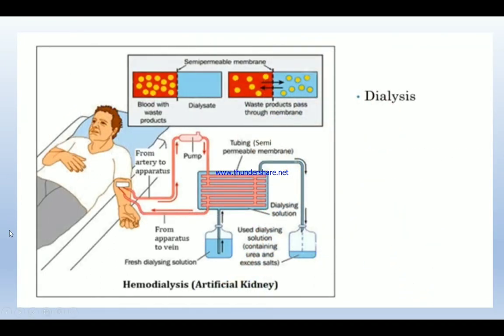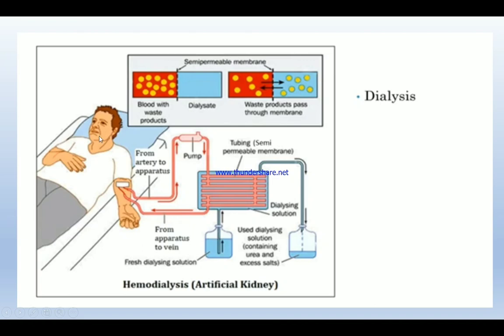Let me explain something. When the kidney is losing its filtering efficiency, an excess amount of fluid and toxic wastes will mix up in the body. This condition is known as kidney failure. An artificial kidney is used to filter the blood of the patient. The patient is said to be put on dialysis, and the process of purifying the blood by an artificial kidney is called hemodialysis. I hope you understood.